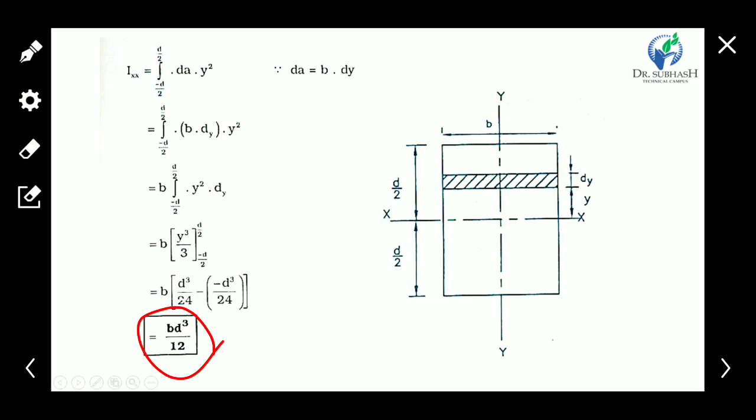So the moment of inertia of the whole area about the x-axis is b d cube by 12 for the rectangle area.